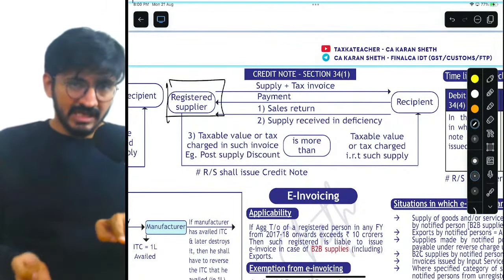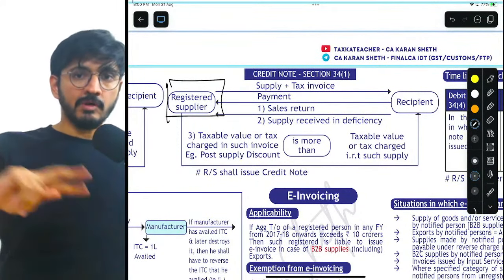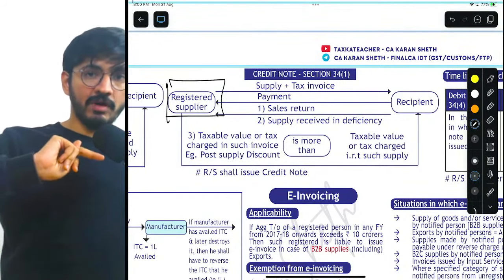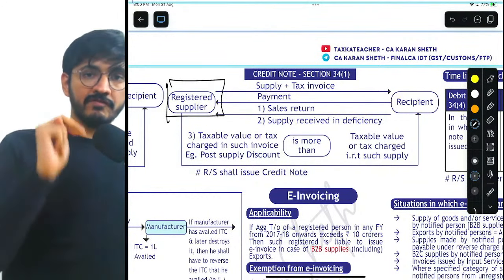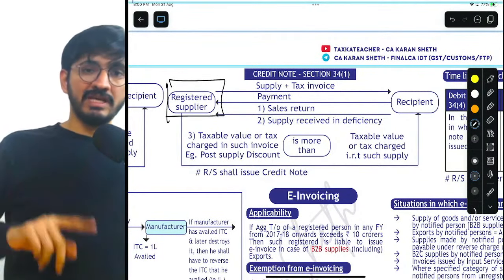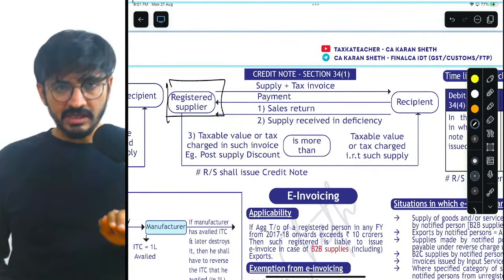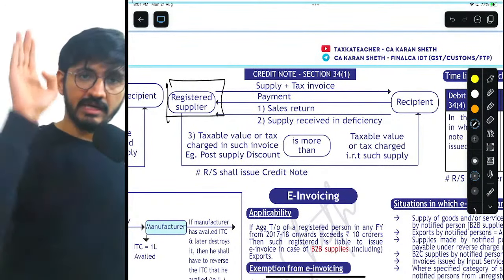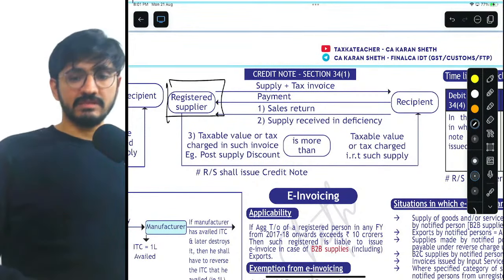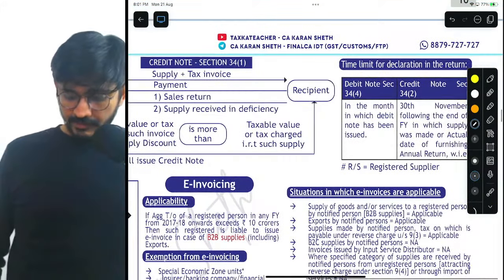So a tax invoice increases the liability, a credit note decreases the liability because now I have reversed that sales. The one that I recorded for 100 lakhs, I have now recorded for 50 lakhs net because 50 lakhs I have reversed, because of the 50 lakhs credit note I have issued. Got it? So tax invoice increases, credit note decreases the liability. That's it. Done.